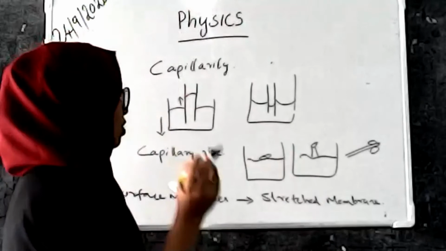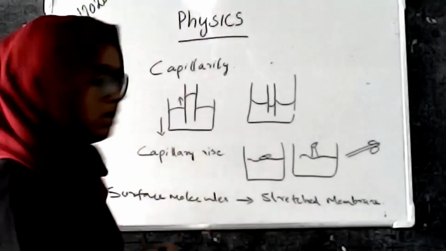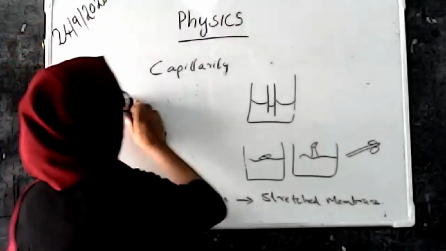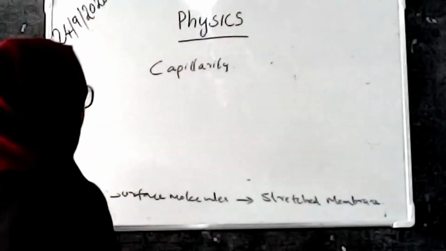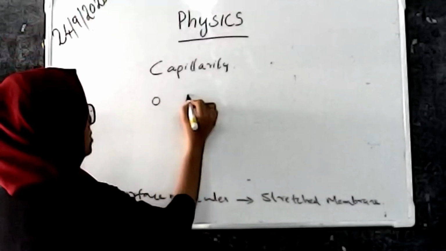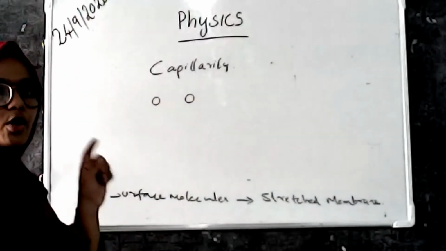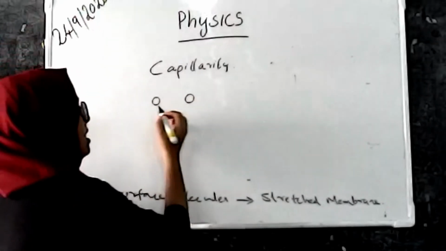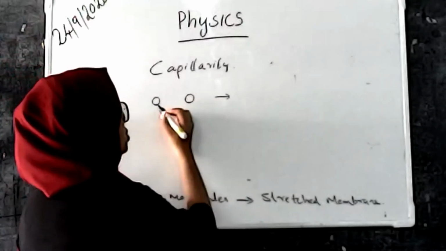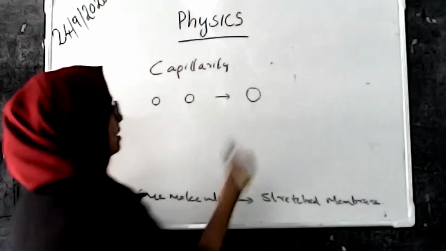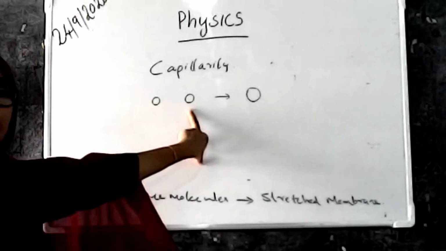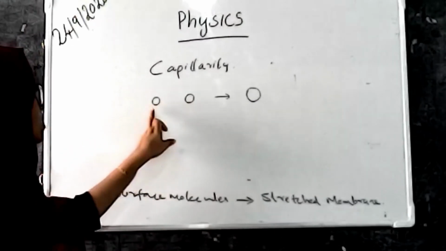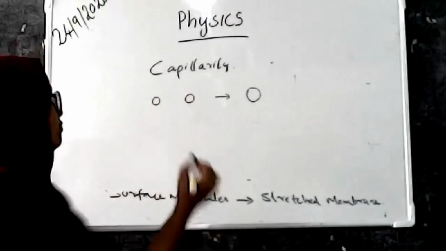When we take 2 drops, I can draw it on the board. Two drops of water molecules. Take 2 drops of water molecules and just mix these 2 drops. We can get a single drop. Here the 2 drops are water molecules, so the 2 molecules are the same type of molecule.